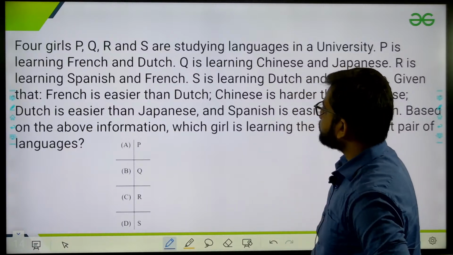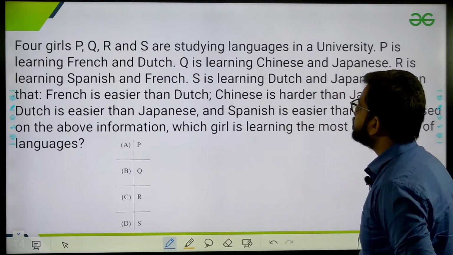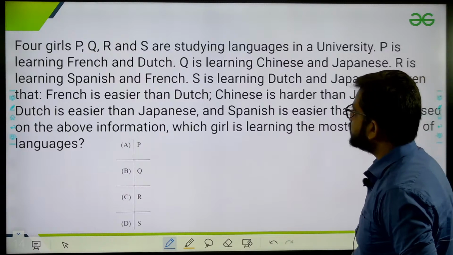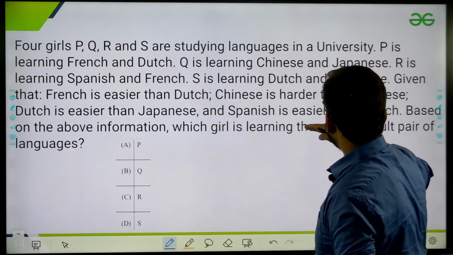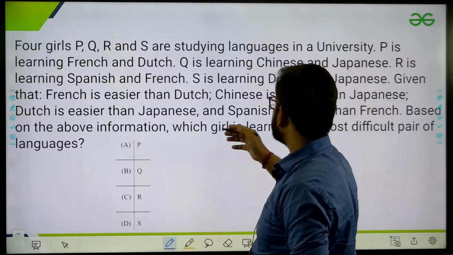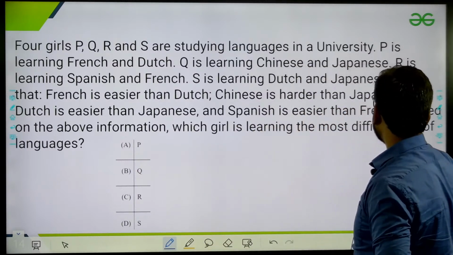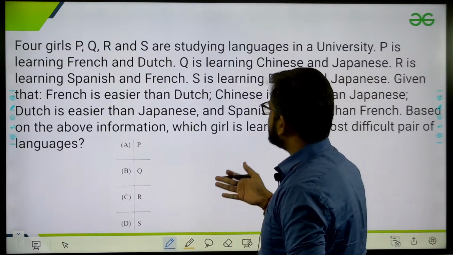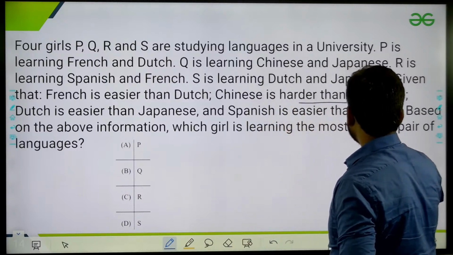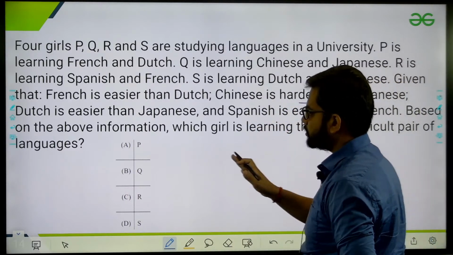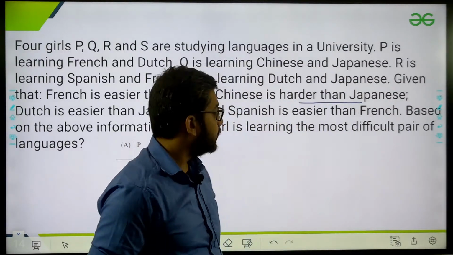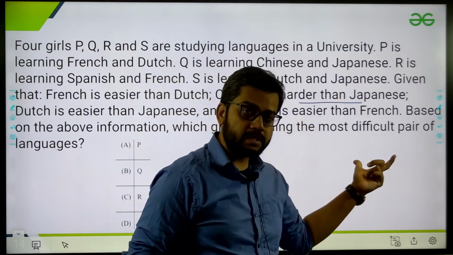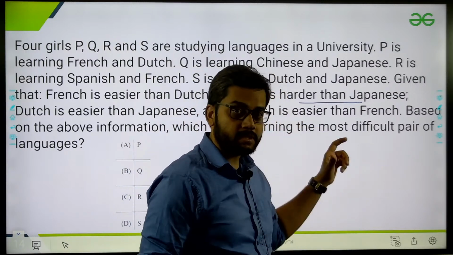Now see this one. Four girls P, Q, R, S are studying languages in the university, learning French and Dutch. Q is learning Chinese and Japanese, R is learning Spanish and French, S is learning Dutch and Japanese. Given that French is easier than Dutch, Chinese is harder than Japanese, like this question. So this is basically what? This is a kind of puzzle. Okay, there are multiple variables included here. So this is a puzzle.